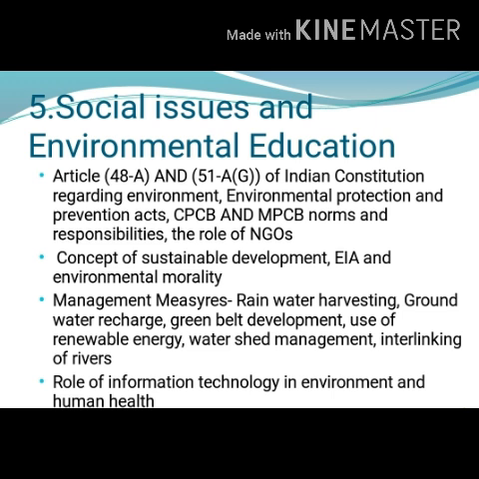All of these are useful for environmental protection. We can save our environment by using different types of activities. Next we see the role of information technology in environment and human health. All of these terms we can see in chapter 5.